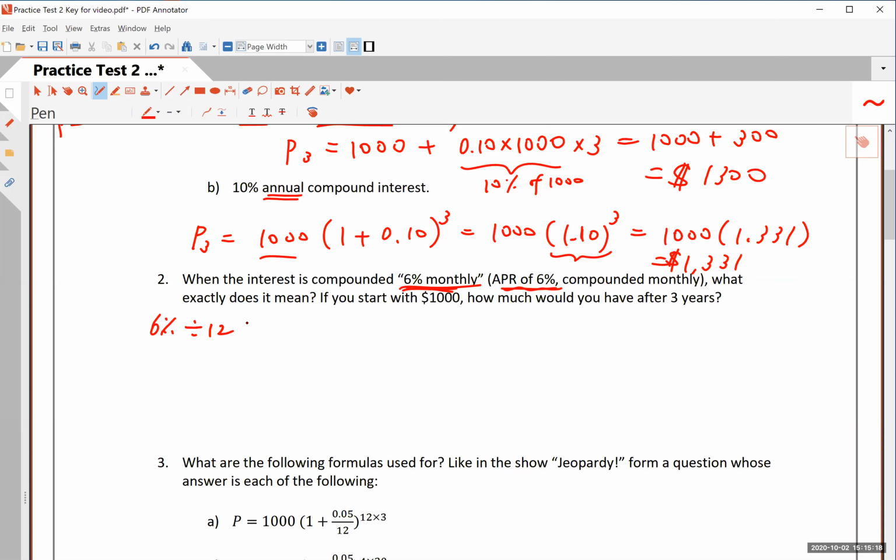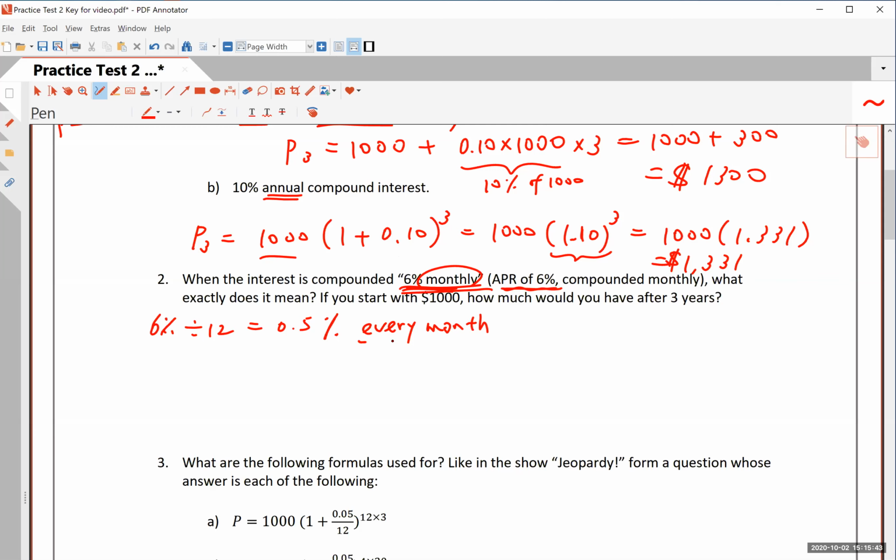So what you have to do is you have the 6%, you divide it by 12 because there are 12 months here, and so that's 0.5%. It's half of a percentage point. And that's what it means when they say 6% monthly, which is an abbreviation for an APR of 6% compounded monthly. What they mean by this is really 0.5% every month, okay?